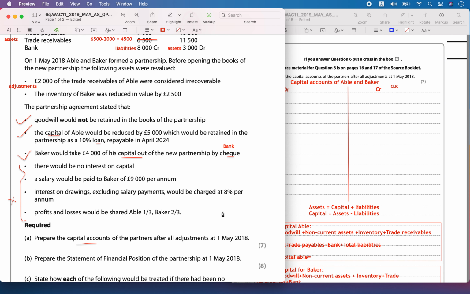Write all the liabilities he has. Current liabilities are trade payables and the bank. So we can see that the trade payables were at 7,000, plus bank, which had become a current liability or an overdraft, that is going to be equal to 8,000. So the total liabilities are going to be equal to 7,000 plus 8,000 from the bank. So that is going to be equal to 15,000 pounds.